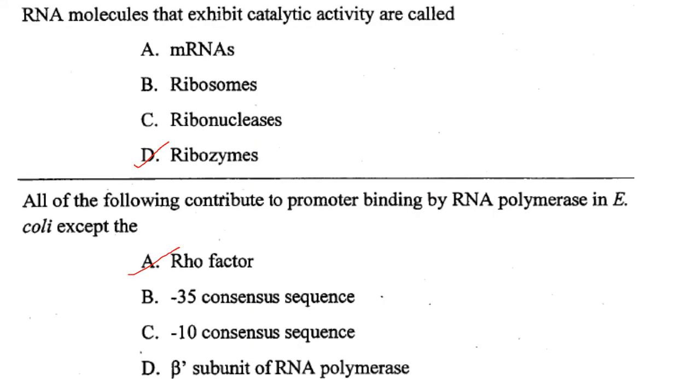Then RNA molecules that exhibit catalytic activity are called... They are called ribozymes. Answer is option D. Then all of the following contribute to promoter binding by RNA polymerase in E. coli except... So Rho factor is a prokaryotic protein involved in the termination of transcription. So answer is option A.